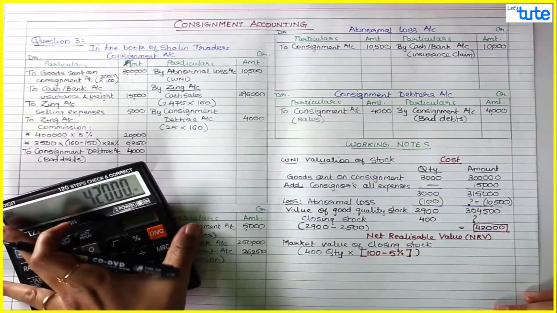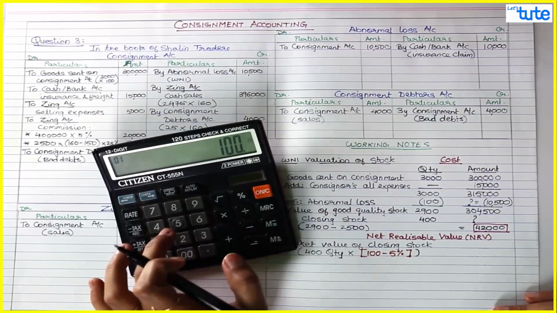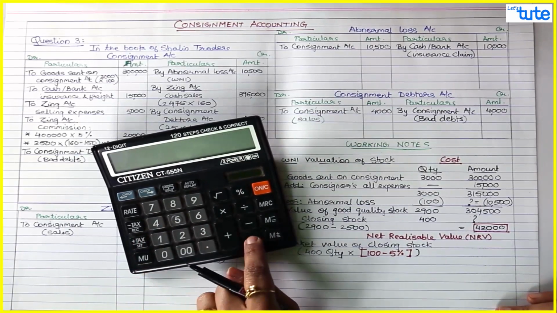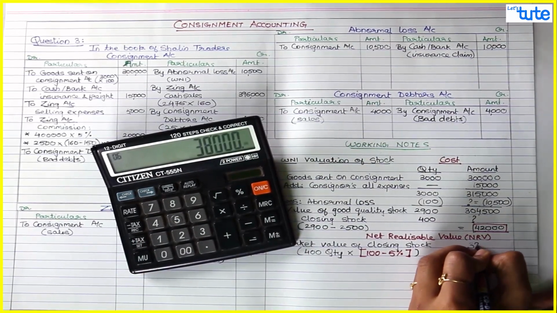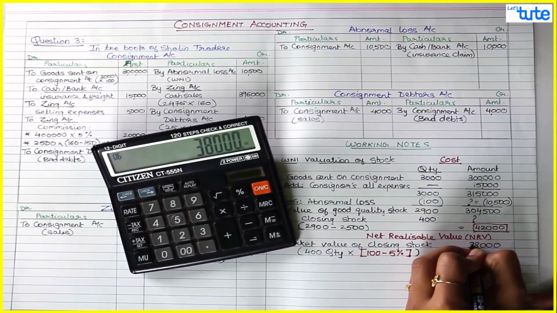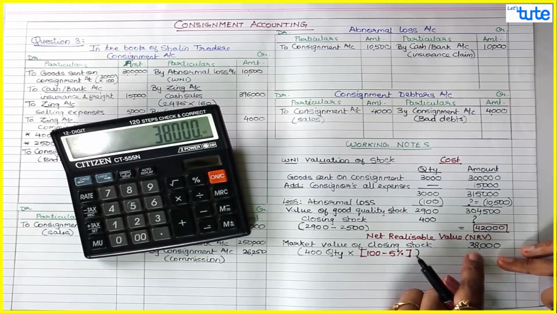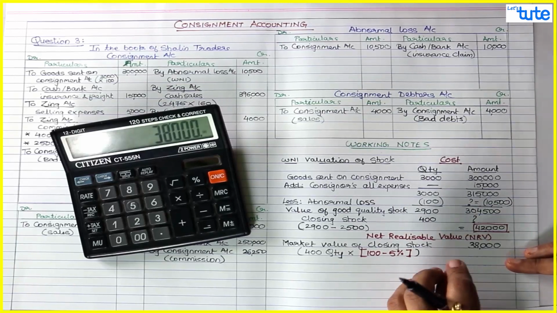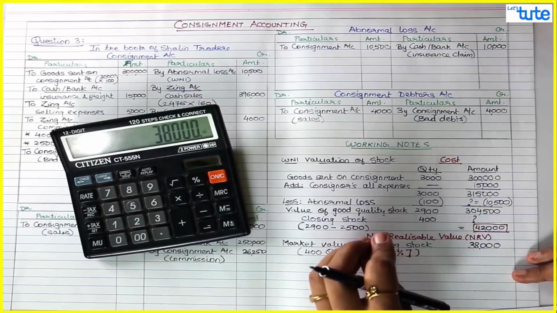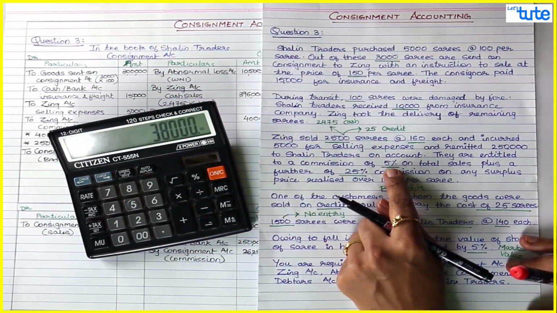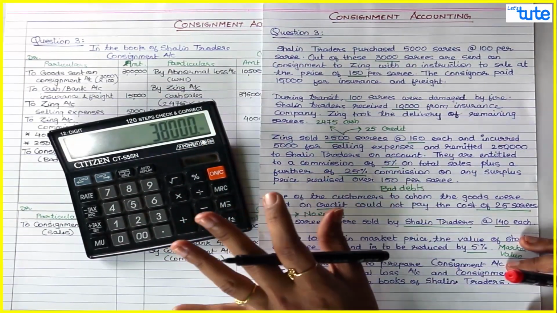So multiply 100 minus 5% loss in value, 95 per saree into 400 quantity, that comes to 38,000. Now this is the market value, but when I sell these sarees for 38,000, it is for sure that Shalin Traders will have to pay commission to Zinc Traders. And if you see, commission was 5% on total sales, so this has to be paid.